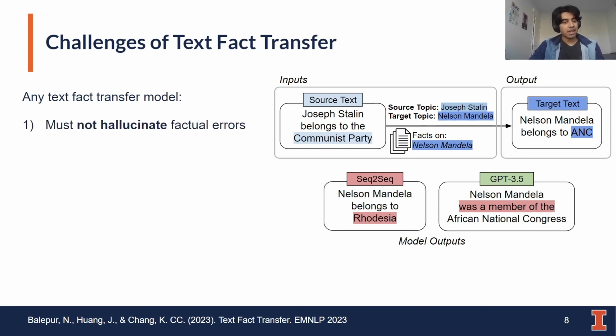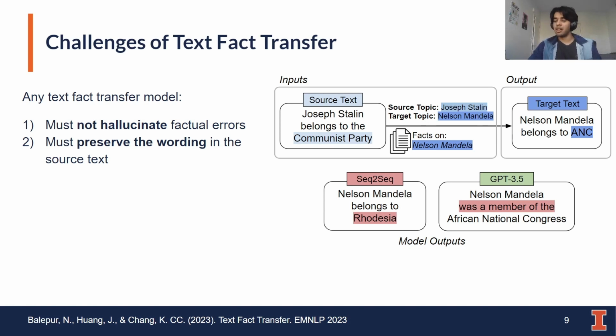So we find that text fact transfer can't just be completed with existing models due to some unique challenges. First, a text fact transfer model should not hallucinate factual errors. Secondly, a text fact transfer model should preserve the wording in the source text, but this does not always happen, interestingly. So, for example, in the lower right, when we try using GPT 3.5 for text fact transfer, it changes the wording of "belongs to," found in the source text, to "was a member of the African National Congress," which does not effectively match the style of the source text.